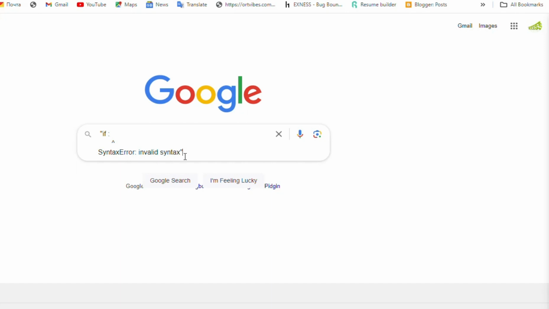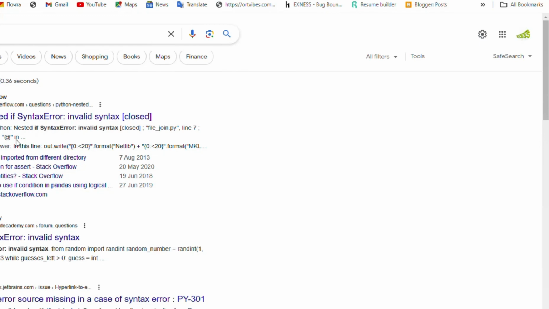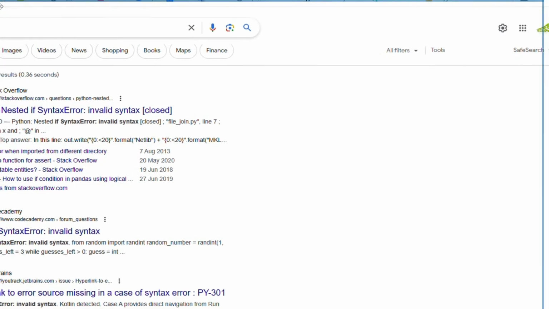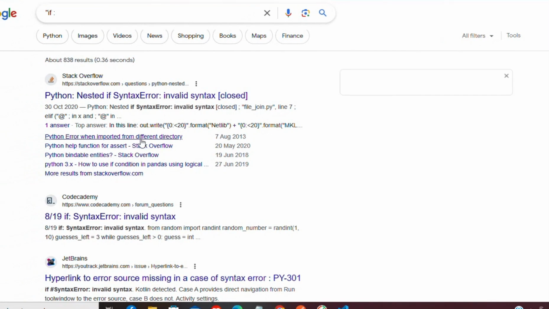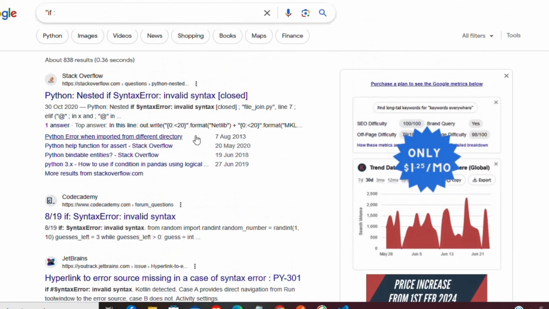That's what I mean. After placing this, you put the quote before the first character of the message, and a quote after the last character of the error message. When you've done that, you just press enter to check the search results. Can you see? This is what I'm talking about. You can then pick any result and use it to debug your code base, and that's just how it is.